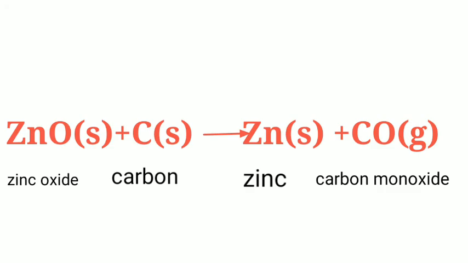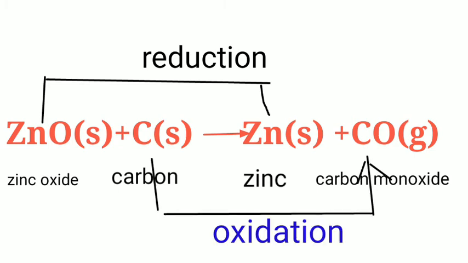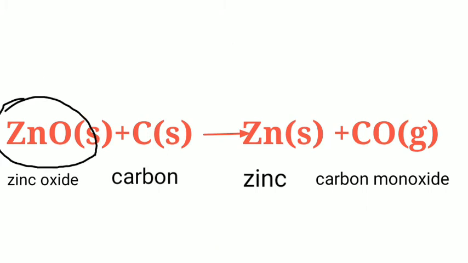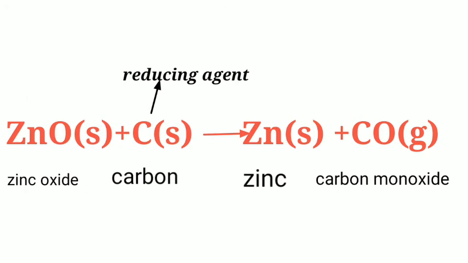In this reaction, zinc oxide is losing oxygen to form zinc. So reduction is taking place of zinc oxide to zinc. And carbon is gaining oxygen to form carbon monoxide. So oxidation of carbon to carbon monoxide is taking place. Because zinc oxide is losing oxygen to oxidize carbon, zinc oxide is the oxidizing agent. And because carbon is gaining oxygen to form carbon monoxide and is reducing zinc oxide to zinc, carbon is the reducing agent.